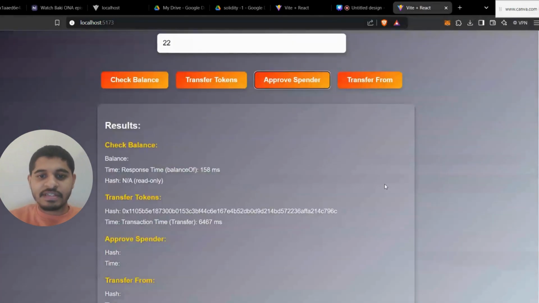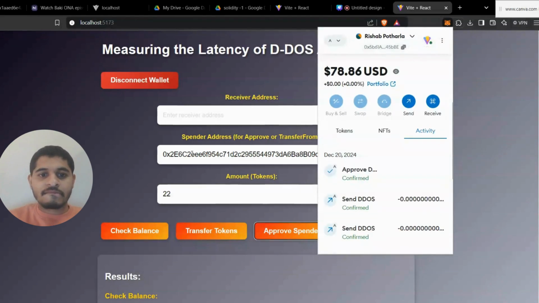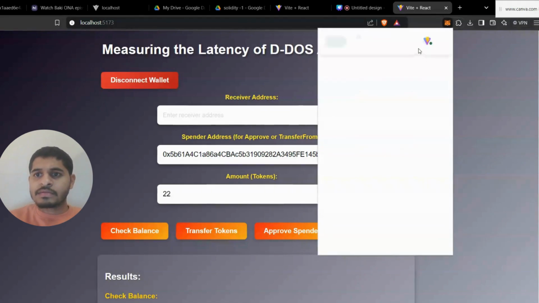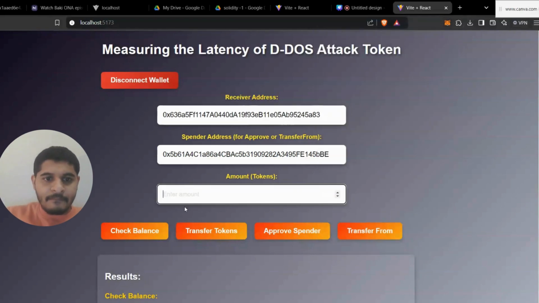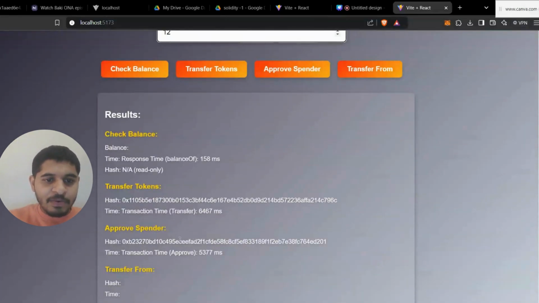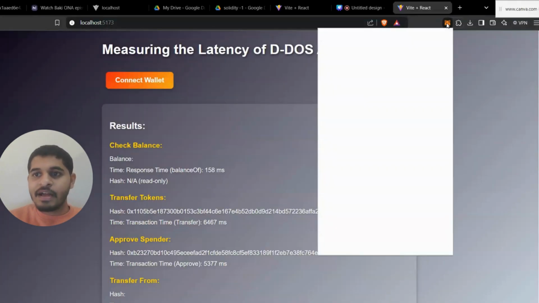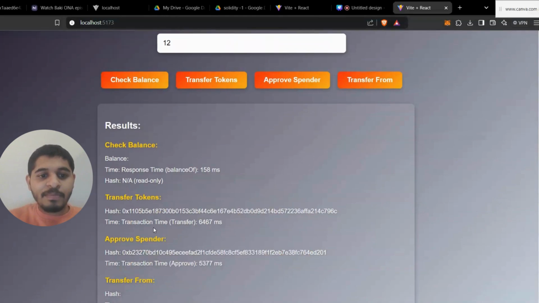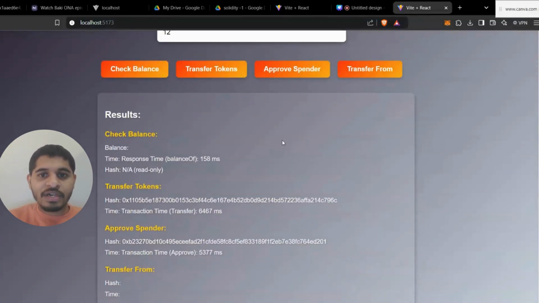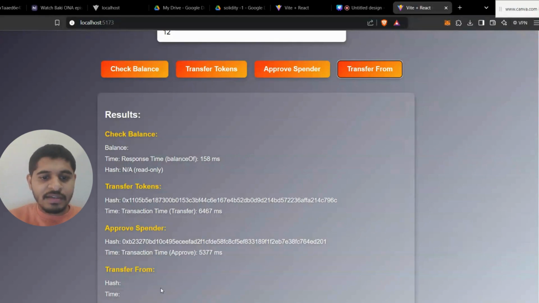Let's see the latency for this. Yes, for approve spender, it is taking 5,377 milliseconds. Let's find out the latency for the transfer from function. For that, I'm going to connect to account one, because I approved transferring 22 tokens from my main account. So let's find out how much this functionality takes before the attack. It is taking around 5,324 milliseconds.